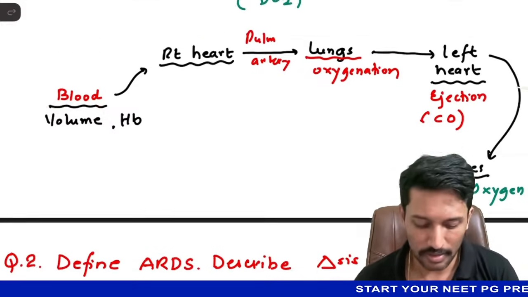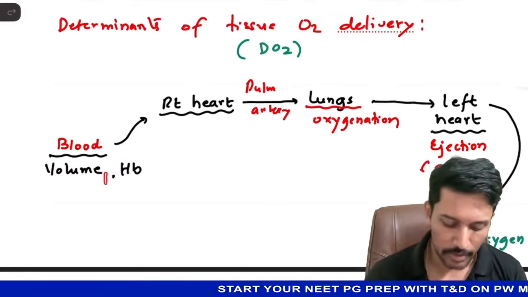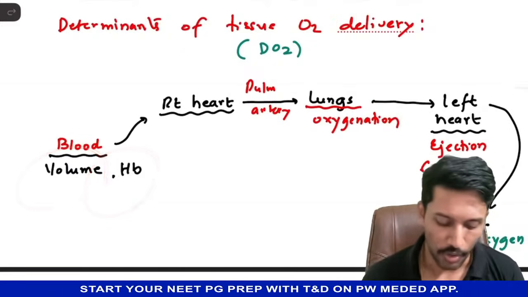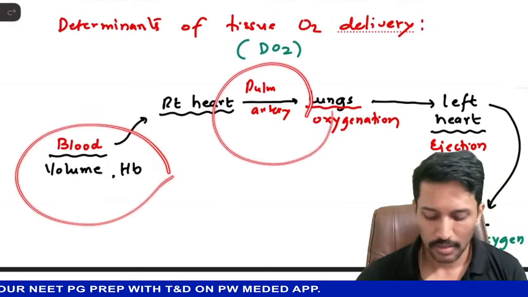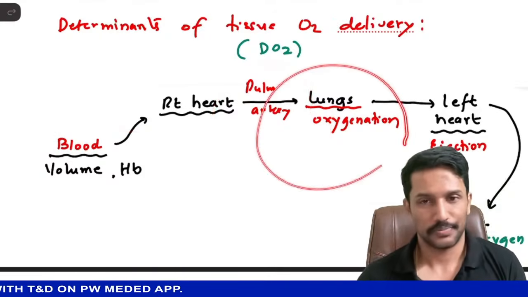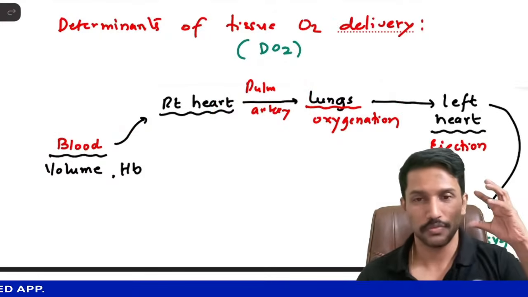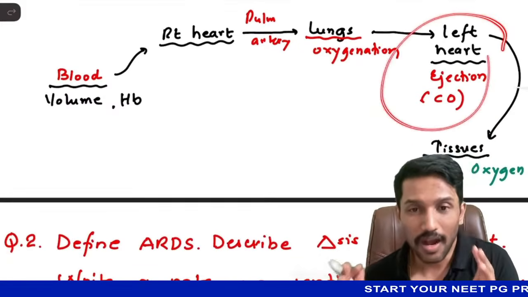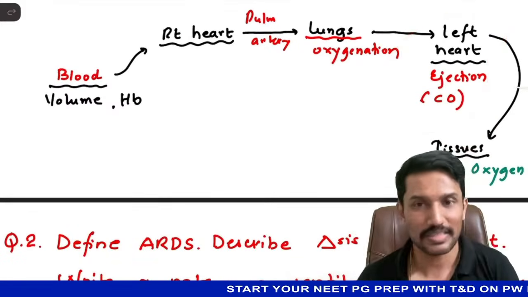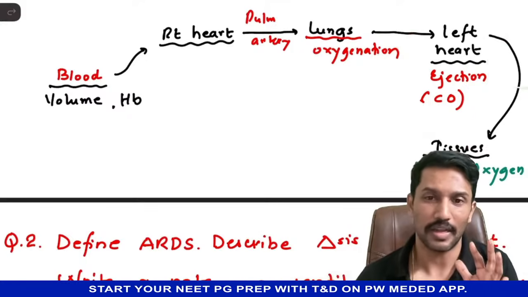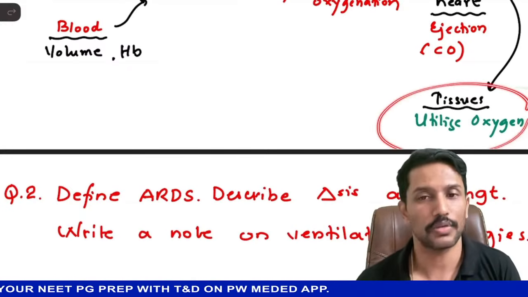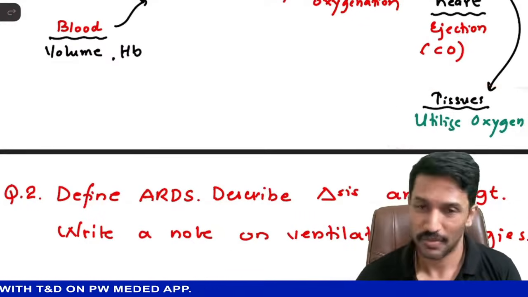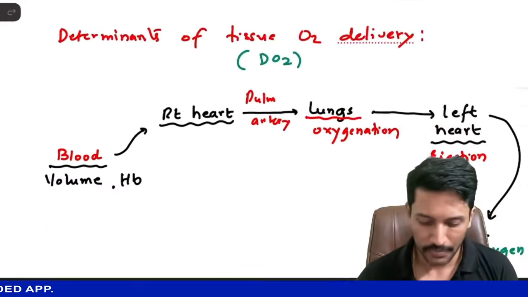Now let us think about a second circumstance. Let us say blood volume is fine, hemoglobin is fine. So the content of oxygen in the blood is going to be fine. The lungs are fine. So now I have properly oxygenated blood coming to the left side of the heart, but the heart fails to eject. Its contraction force has come down. So cardiac output will be less. So less oxygen gets delivered to the tissues. Again, you have shock. So multiple things can go wrong, right?